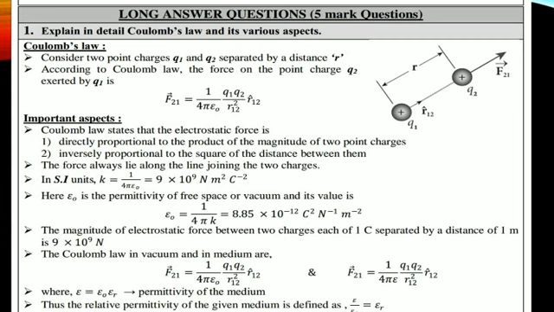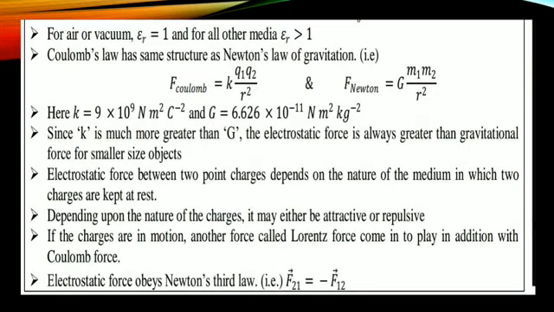Epsilon is equal to epsilon naught into epsilon r. Epsilon r is the relative permittivity, the ratio of permittivity in the medium to the permittivity in free space. See this: for air, the relative permittivity value is 1. For other media it is greater than 1. Okay students, right? Next,